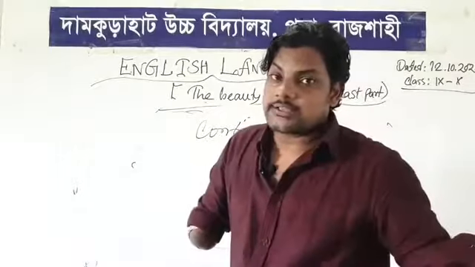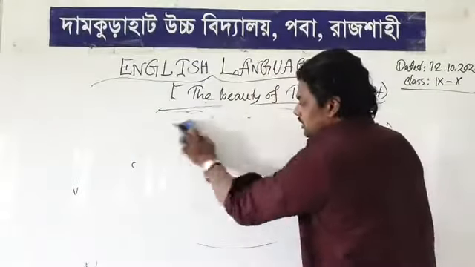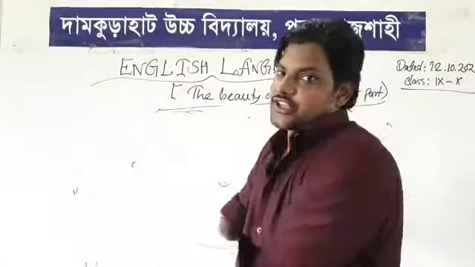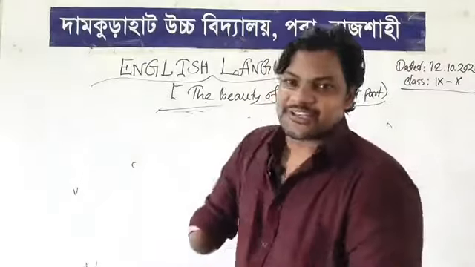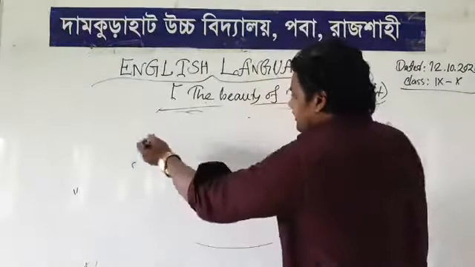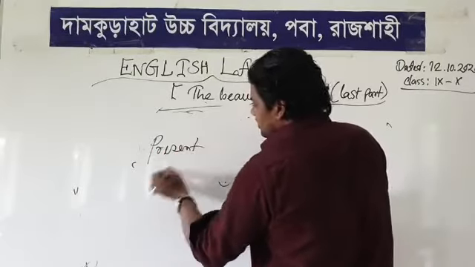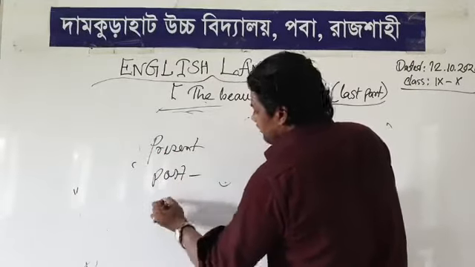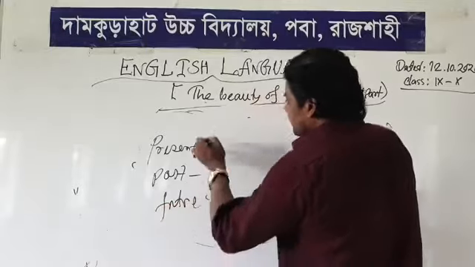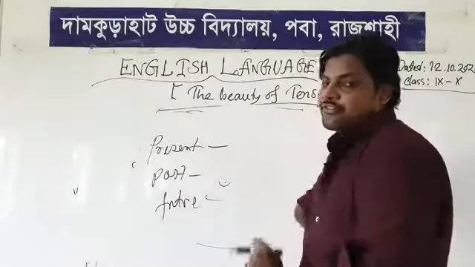Before I start any conversation about continuous, I'll give you a structure. Sorry for that, I just forgot about it. I'm giving the structure: present, past, and future. Look carefully.